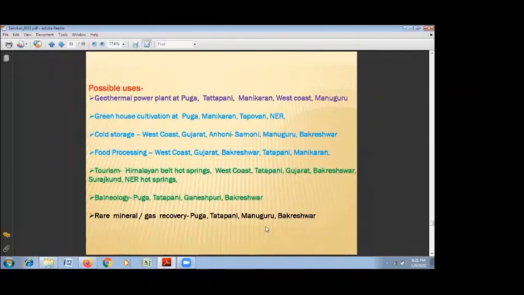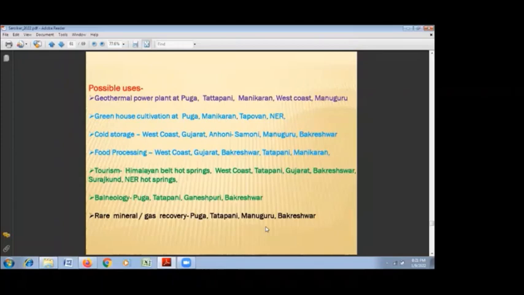directly steam-based power plant, and at Tatapani, Manikaran and West Coast, and presently at Manguru also, that can be a binary cycle power plant. The greenhouse cultivation, particularly in the areas where there is a lot of low temperature or minus temperature or snowfall in areas in Himalayan belt, as well as the central India, that is mostly in Puga, Manikaran, Tapovan, and part of the NR.